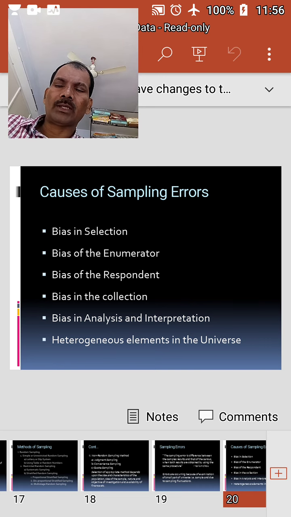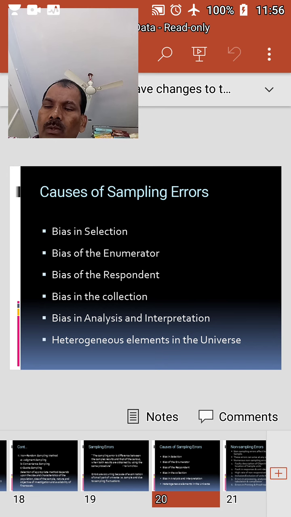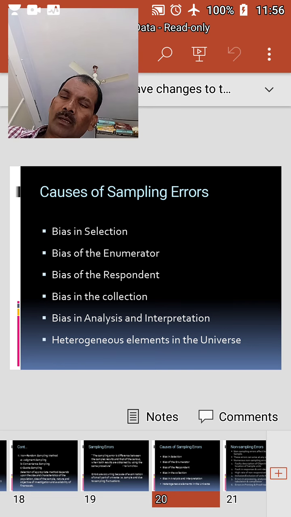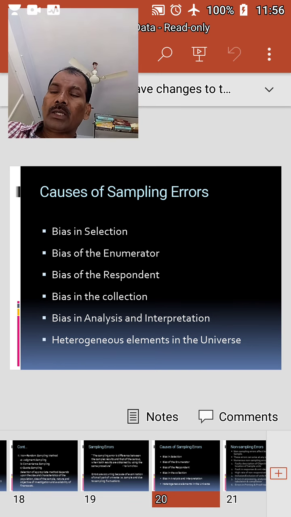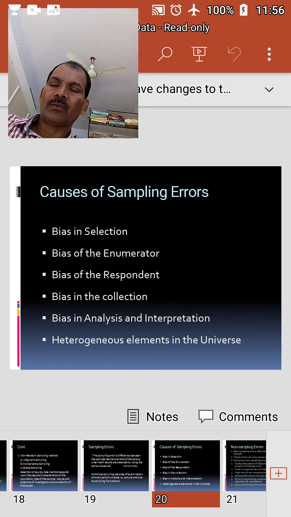Bias in analysis and interpretation. Biased errors in the statistics may also arise due to the adoption of inappropriate techniques of analysis. Since the population parameter is estimated by the sample statistics, error may arise due to wrong methods of estimation. Here, the error may also arise due to wrong methods of estimation, tabulation, formulation, frequency distribution, wrong choice of average, dispersion, skewness, inappropriate technique of estimation, approximation, etc.